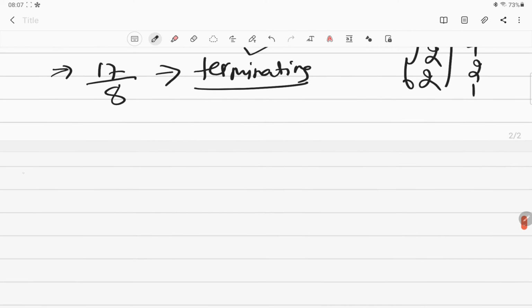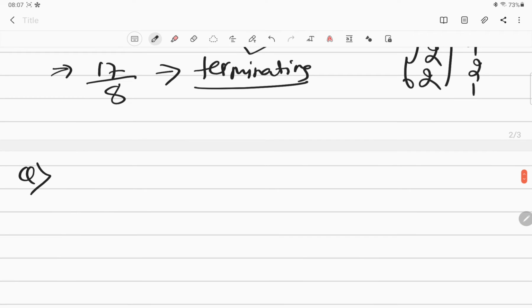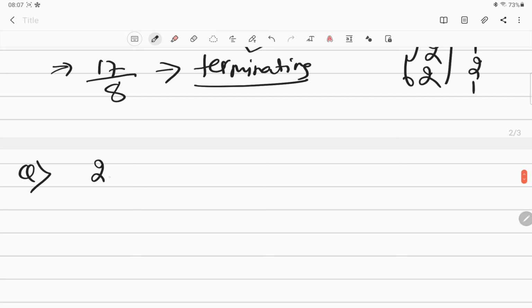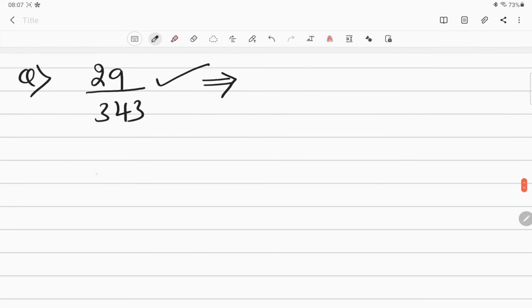All right, let us take one more example. For example, we have taken the decimal expansion of 29 divided by 343. What kind of decimal expansion is it going to have? Okay, now let us look at this. 343 is there. How to go about 343 decimal expansion?